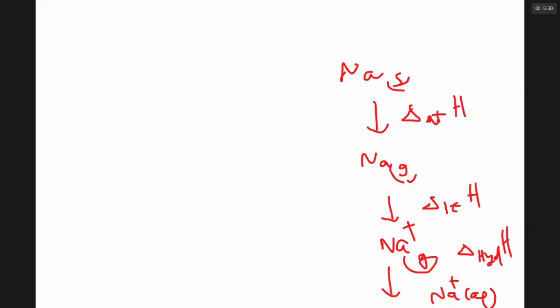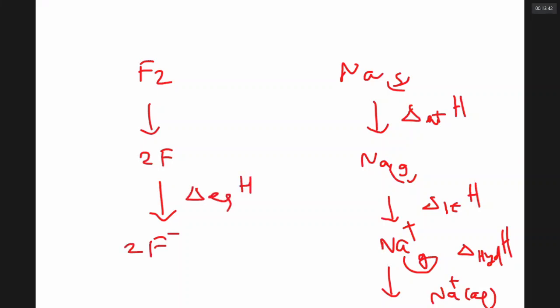If it is a non-metal like fluorine, first the molecule should break into atoms. Then the atoms have a tendency to gain electrons to give negative ions. It is called electron gain enthalpy. Once you have a negative ion in water, it will be surrounded by water molecules. It is called hydration enthalpy. There are 3 types of energy changes.